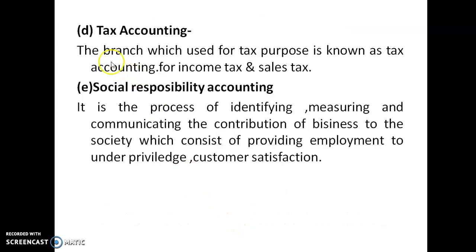Also, tax accounting totally deals with taxes like sales tax or income tax. Social responsibility accounting is the process of identifying, measuring and communicating the contributions of business to society, which consists of providing employment, care for underprivileged people, and customer satisfaction. These are the limitations, objectives and branches of accounting.